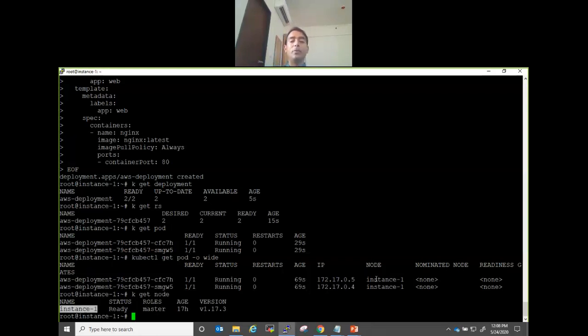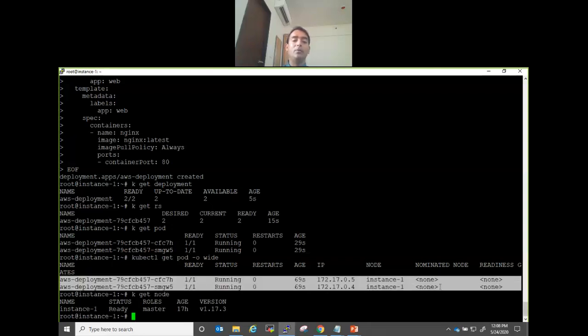So if you want to see where your pod is running, you can always check for this node. If it was a two node cluster, these two pods would have gone to two nodes. So this all automatically does load balancing. If you scale it to 3, it will go to the third node. If you scale it to 4, the fourth one will again go to node 1 and so on.